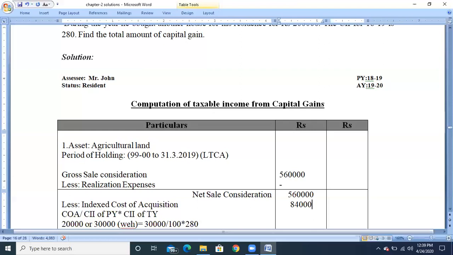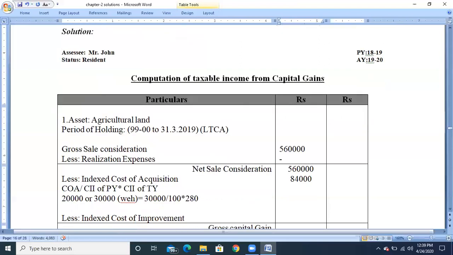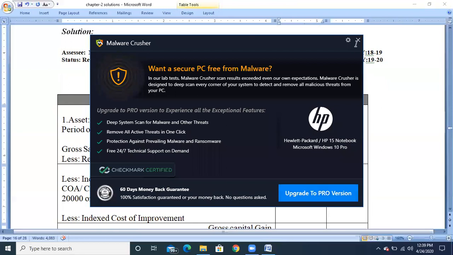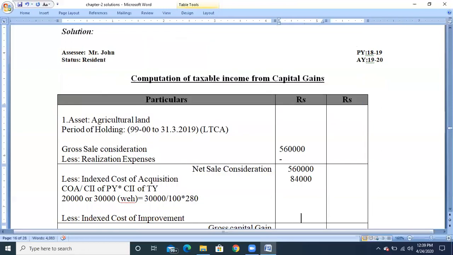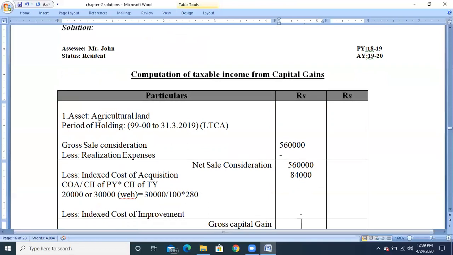Next, check whether any improvement has been made to the asset. In the problem, no additional information is given, so the cost of improvement will be taken as nil. So the balance amount, 4,76,000, will be the gross capital gain.